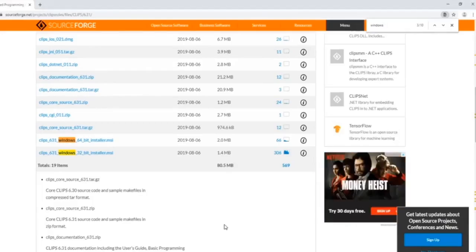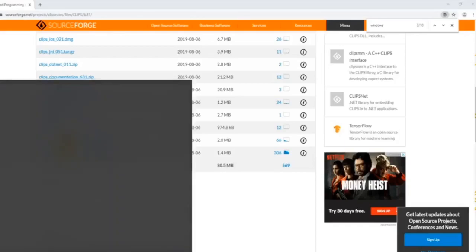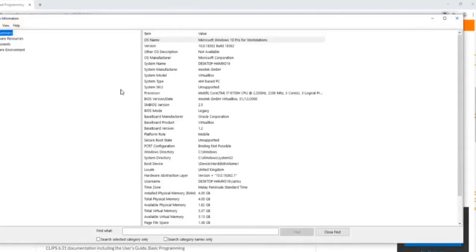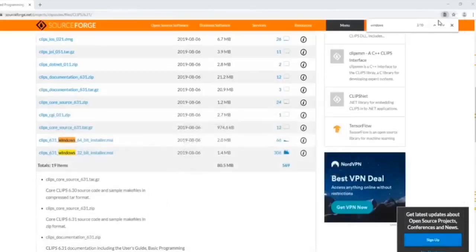For us to tell, we will visit the system information. Click on the system information and find the system type, which is here, and it says x64 based PC. So we know that our operating system is 64-bit.